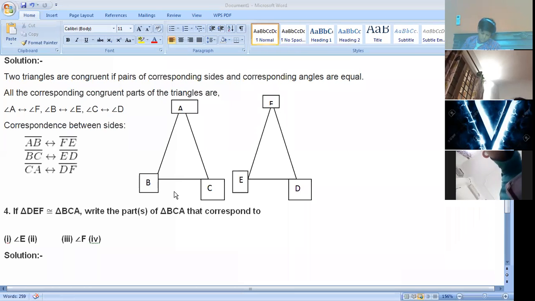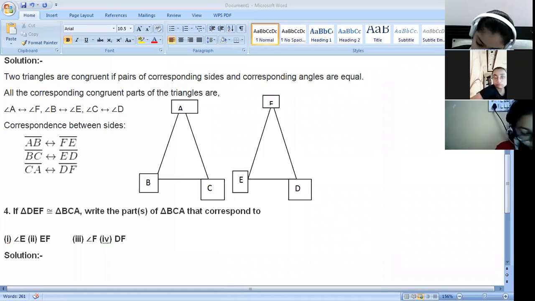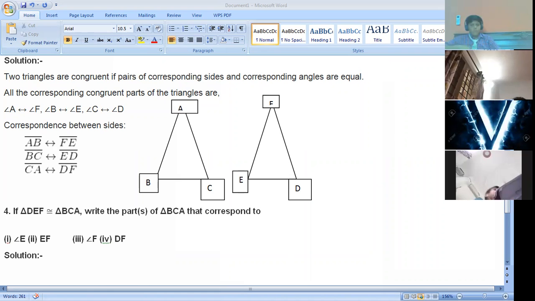first, angle E. Second, angle E. It's the angle sign. Angle E, yes. Third, angle F. Angle E corresponds to? Ma'am, angle C. Angle C, right. If I take DEF and BCA, then angle E will be congruent to angle C, right.